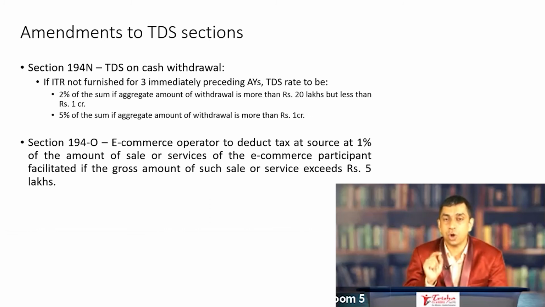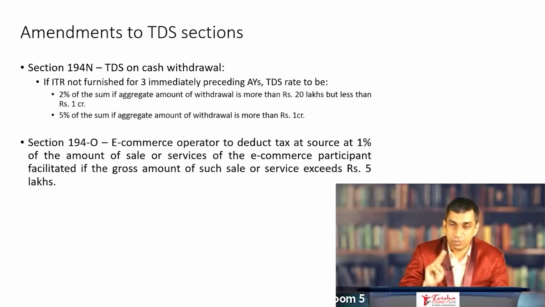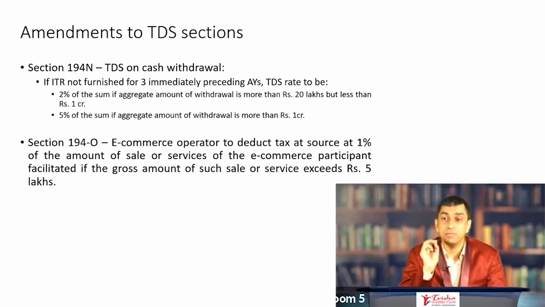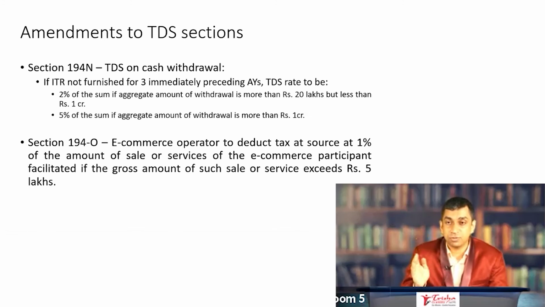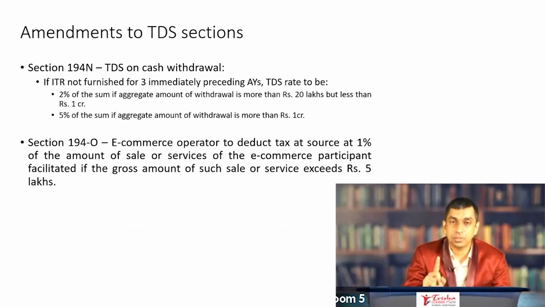If ITR is not furnished for 3 immediately preceding assessment years, the rate of TDS would be 2% for cash withdrawals between 20 lakh and 1 crore. And once the cash withdrawals cross 1 crore, the rate of TDS would be 5%. So if your cash withdrawal is between 20 lakh and 1 crore, the rate of TDS would be 2%. If the cash withdrawal is more than 1 crore, the rate of TDS is 5%. Of course, remember, if the total cash withdrawals are less than 20 lakh, no TDS is applicable under 194N. This whole set of provisions is applicable to a person who has not filed his income tax return for the past 3 years.